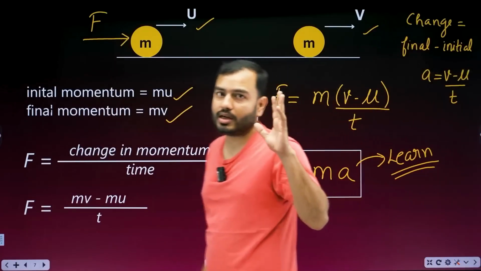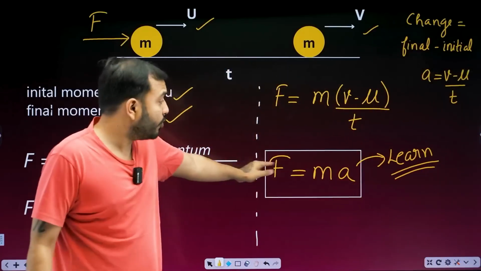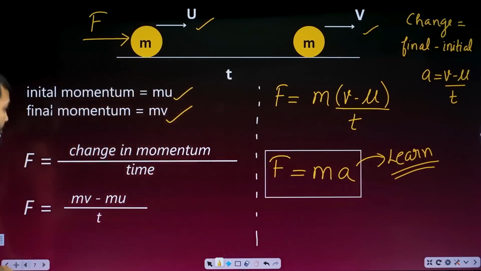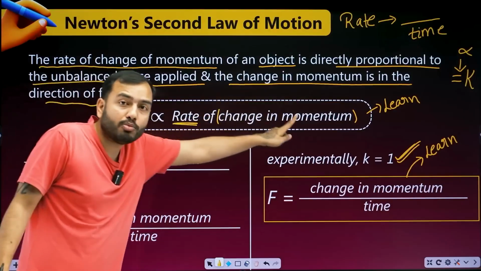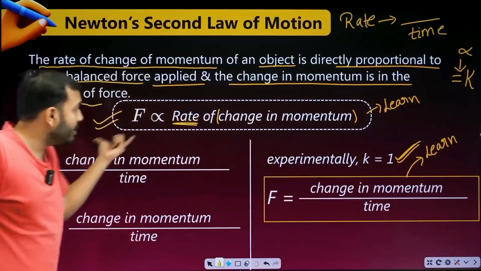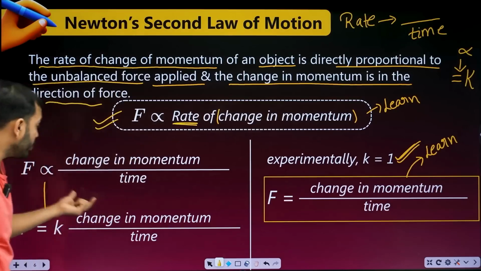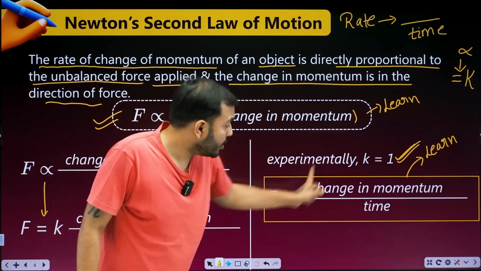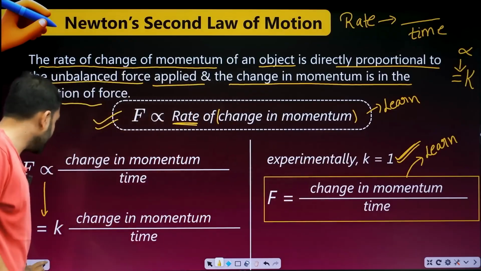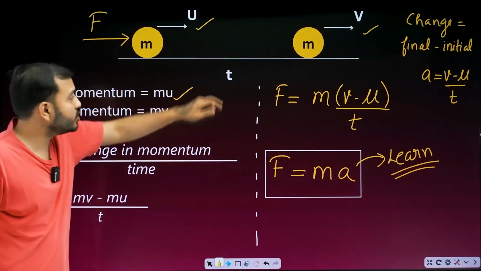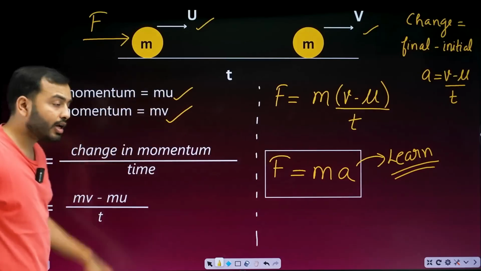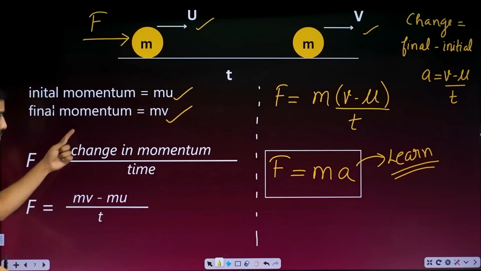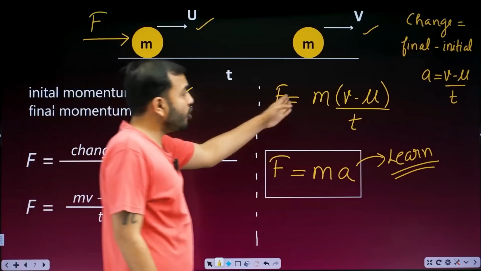Now you can calculate the value of force. So Newton's second law tells you the way to calculate the value of force. So you should learn this derivation. F is proportional to rate of change in momentum. This is the second law. This means F is proportional to change in momentum upon time. To remove proportional and get equal to, we put K. We got the value of K as 1. F becomes change in momentum upon time. The momentum changes from mu to mv. F is equal to final minus initial, mv minus mu upon time. I took m common, v minus u by t.